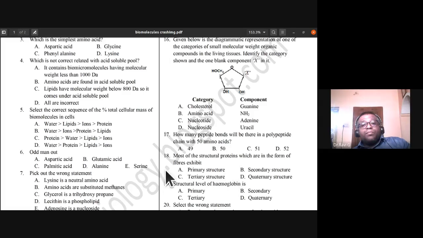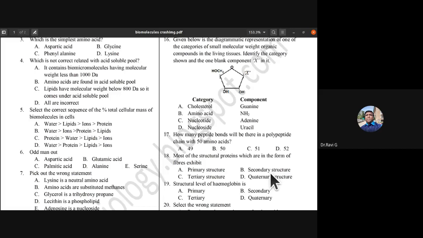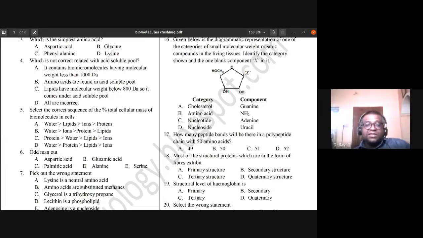Okay. Most of the structural proteins which are in the form of fibers exhibit primary structure, secondary structure, tertiary structure, quaternary structure. Structural proteins which are in the form of fibrins. We had the silk fibers, isn't it? So which is the answer for it? I told about the secondary structure example as silk fiber. We had given you one. So B is the answer for it. So most of the structural proteins which are in the form of fibers exhibit secondary structure.